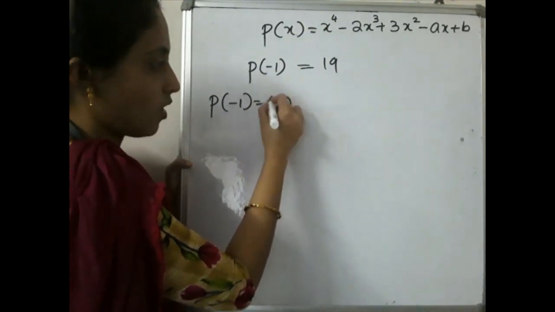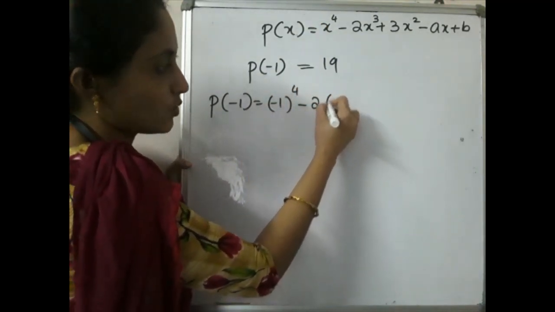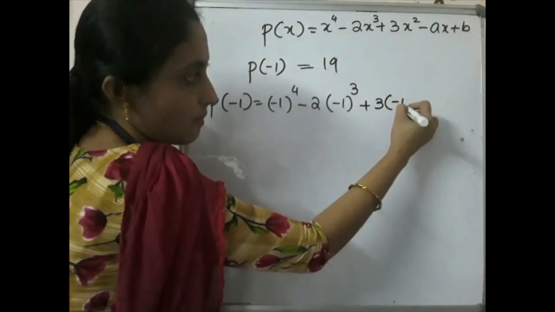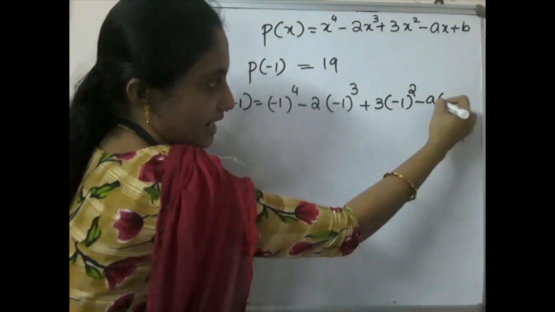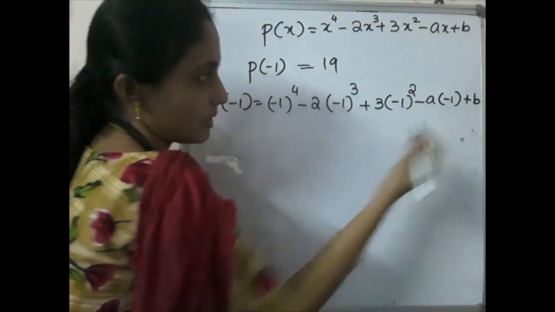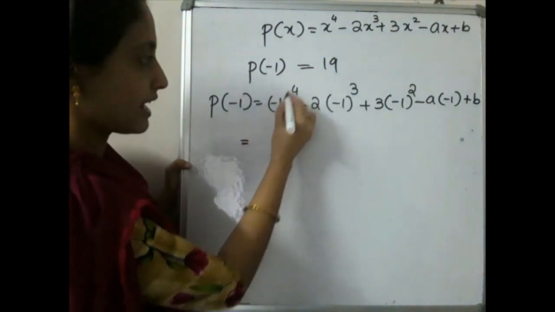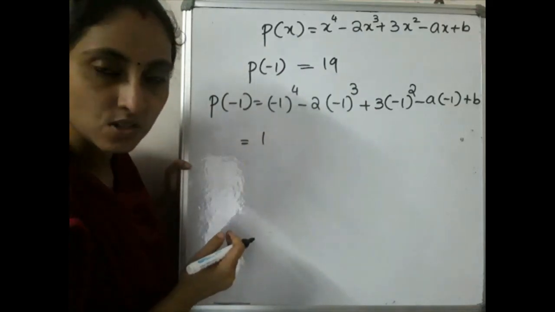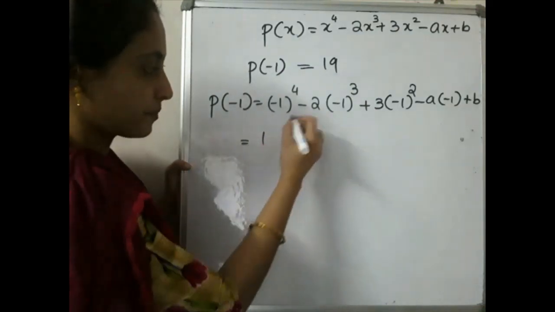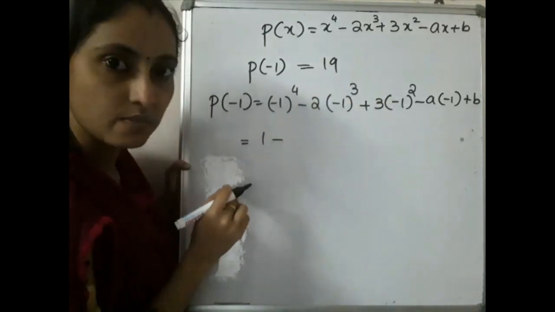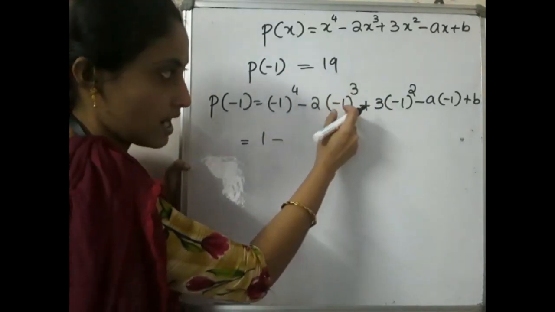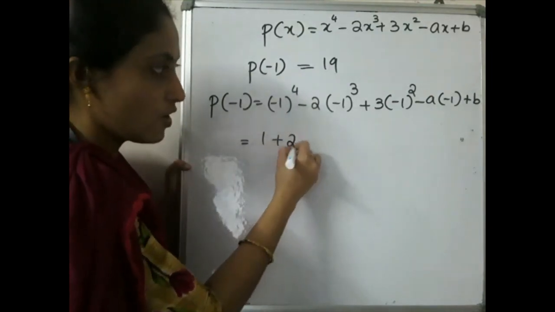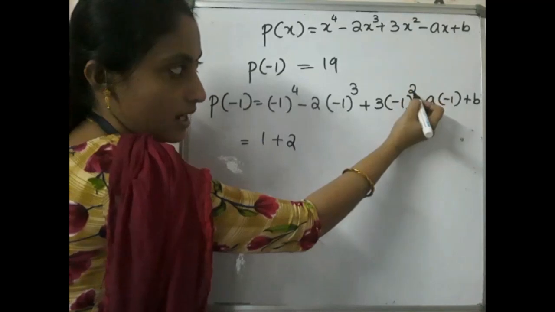So minus 1 the whole raised to 4, minus 2 into minus 1 the whole cube, plus 3 into minus 1 the whole square, minus a into minus 1, plus b. Minus 1 the whole raised to 4 is 1, because minus 1 raised to an even number is always positive. Then minus 1 the whole cube is an odd power, so the answer will be minus 1. Minus 1 into minus 2 becomes positive 2.